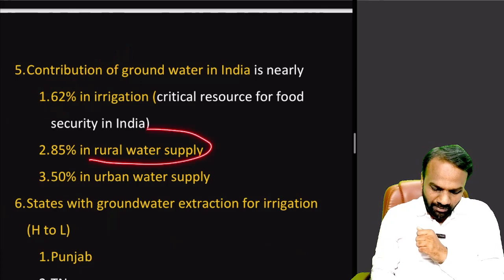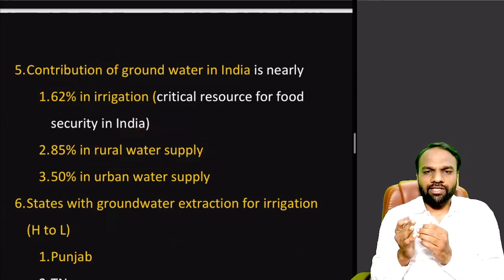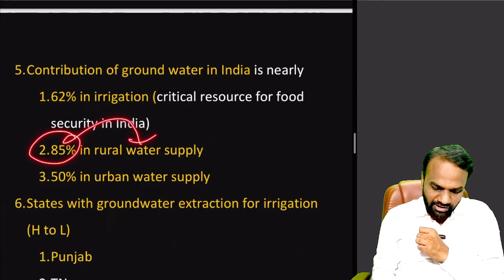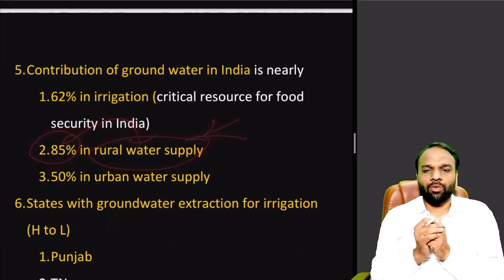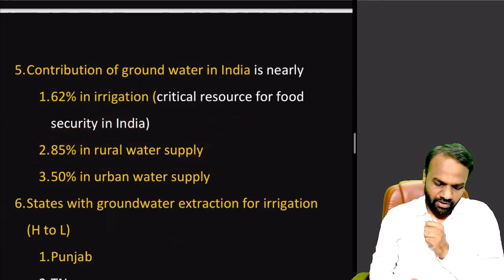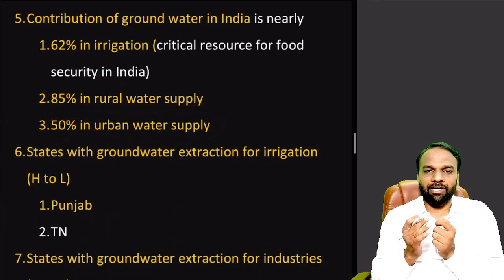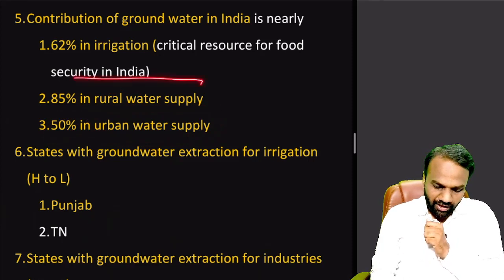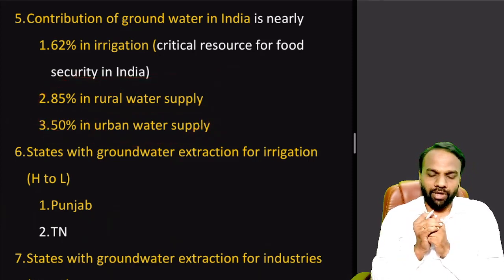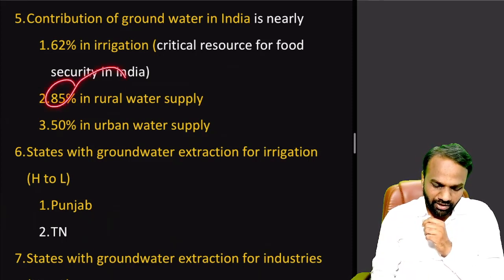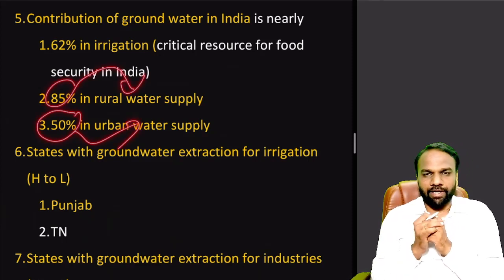Next, coming to rural water supply. In rural areas, water is supplied through different means. It may be groundwater, or supplied through rivers, lakes, etc. Close to 85% of the rural water supply in India happens through groundwater. Groundwater is the important source. Now coming to urban water supply. Close to 50% of the urban water supply is met through groundwater. Here we also need the relative understanding: groundwater supply is more in rural areas and relatively less in urban areas.